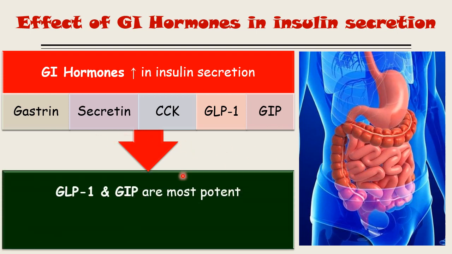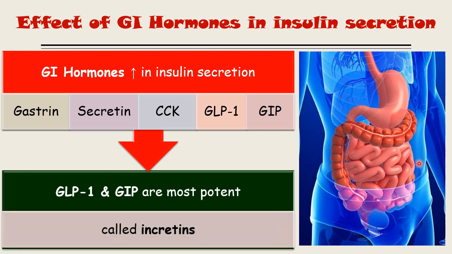Now, out of these, GLP-1 and GIP are the most potent. These last two are the most important ones. Both these hormones ultimately increase the insulin secretion by the beta cell. So, by increasing insulin secretion, both these hormones are known as insulinotropic hormones or incretins. The incretins are the set of hormones that ultimately increase the insulin secretion.